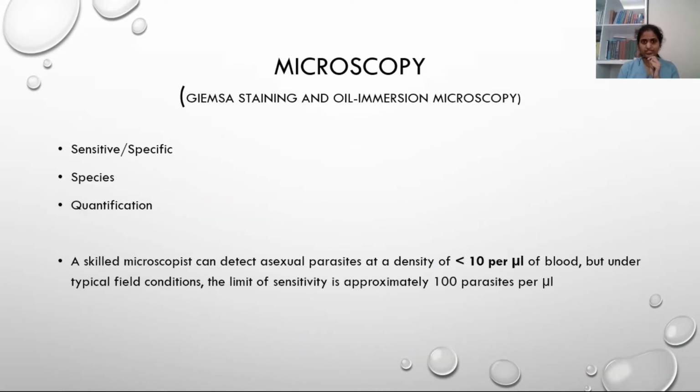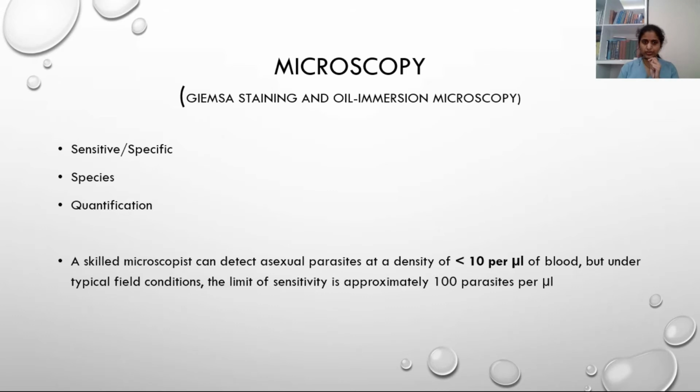So microscopy is Giemsa staining or oil immersion microscopy. It's highly sensitive, specific. The advantage of microscopy is we can know the species of the parasite, and at the same time we can know the burden of the parasite. We can know the load of the parasite. It helps us to quantify the parasite load also.